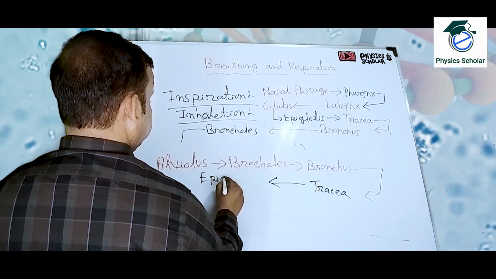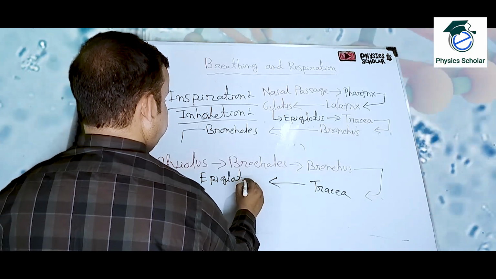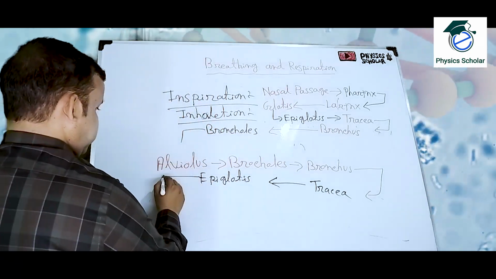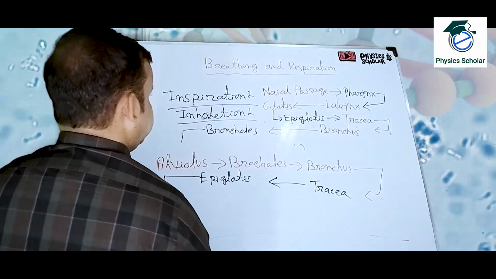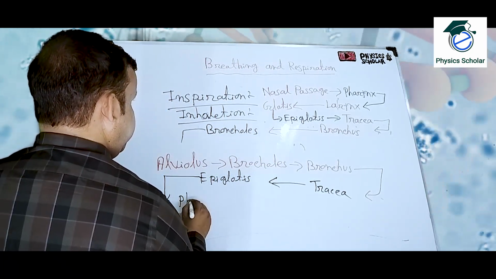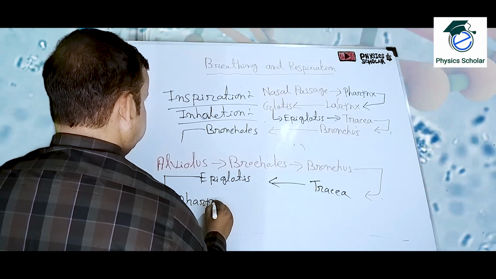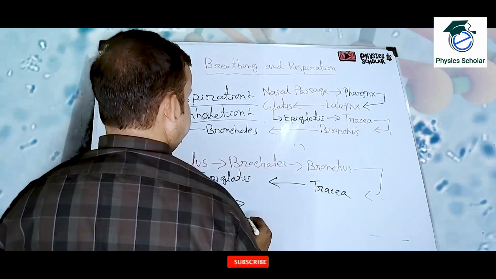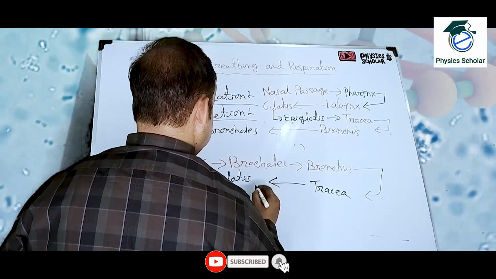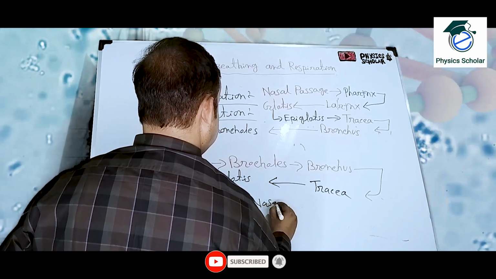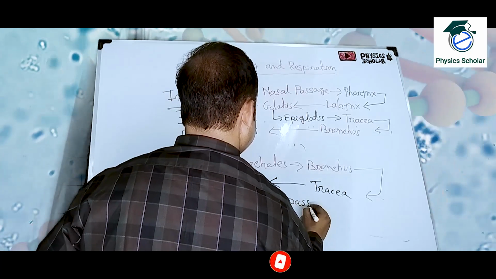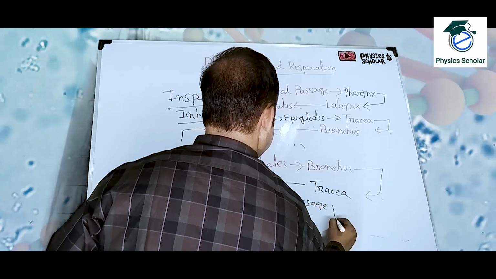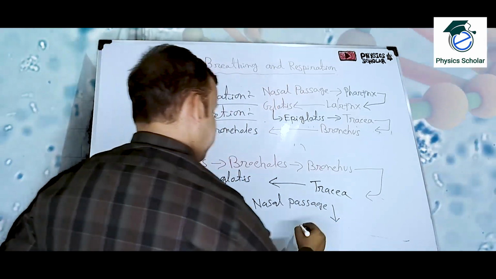Epiglottis. That means it is now out from the respiratory tract. Then it will come into the pharynx, then from the pharynx it will come into the nasal passage. So the nostril, the air is coming out to the atmosphere.